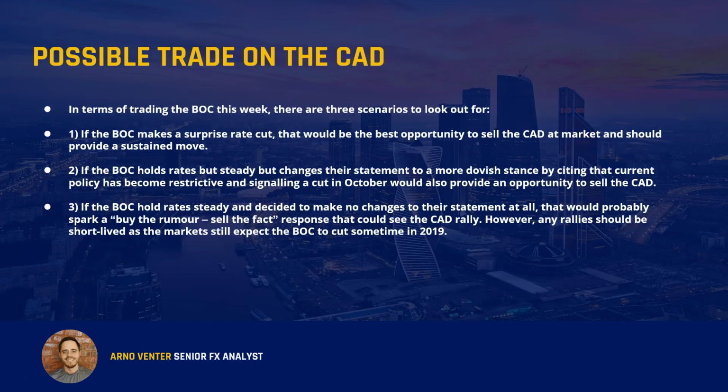Now, in terms of trading the BOC this week, there are basically three scenarios that we can look for. The first one is if the BOC makes a surprise rate cut. Remember we mentioned there's only a 7% probability for the BOC to cut this week, so the markets are really not expecting them to do that. If they come out and have a surprise rate cut this week, that would be the best opportunity to sell the Canadian dollar at market and should provide us with a sustained move.